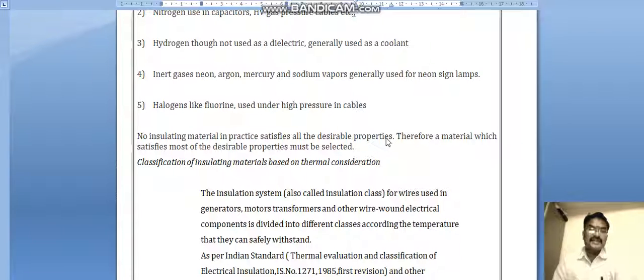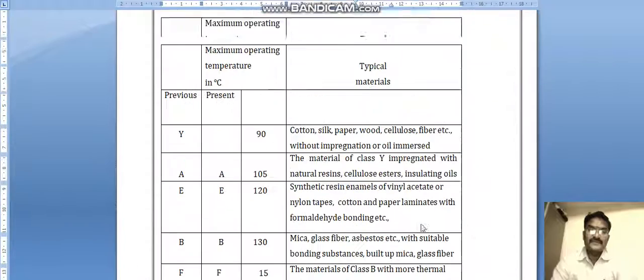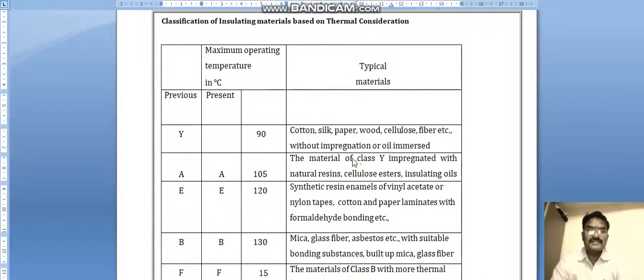The insulation system is also called insulation class. For wires used in generators, motors, transformers and other wire-wound electrical components, it is divided into different classes according to temperature.